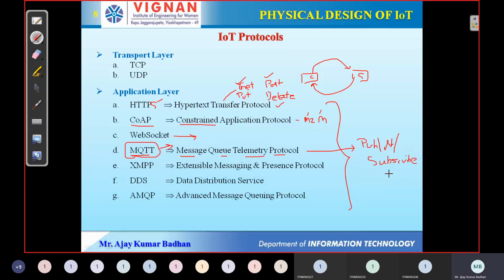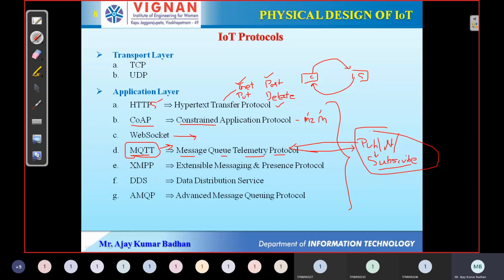Publish-subscribe model. This model is actually being used in this particular protocol. What do you mean by publish-subscribe? It is something like YouTube, where we create a channel. Whenever a new video is created, we publish it. Now who can see that particular video? The one who has subscribed to that particular channel.